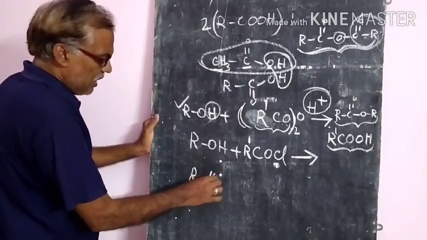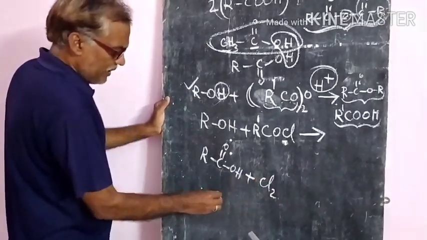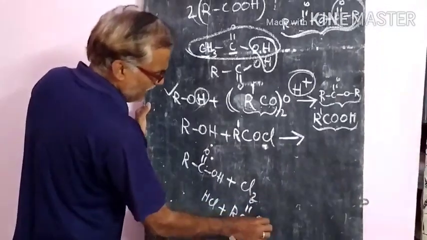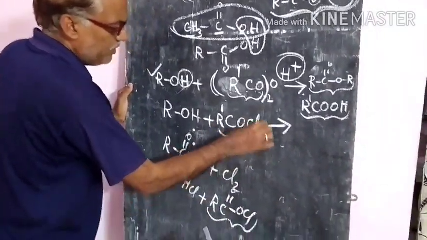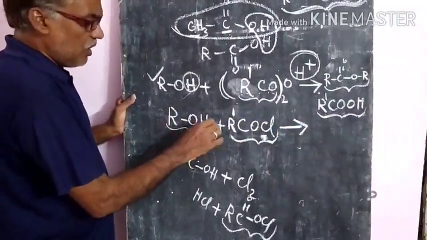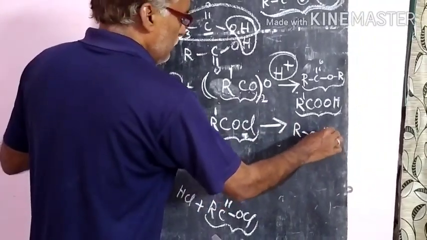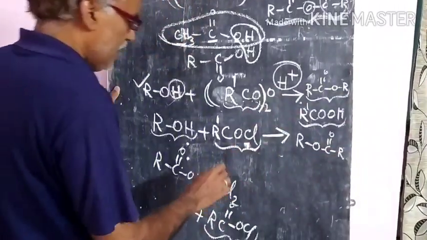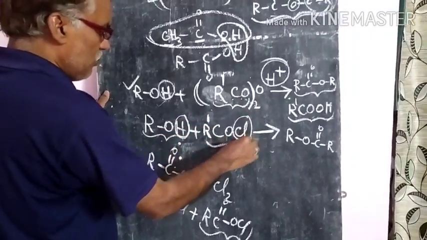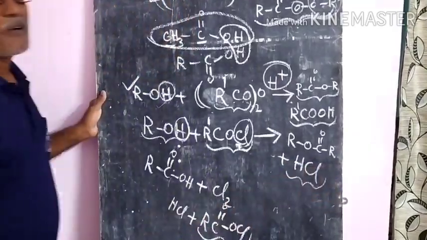Acid chloride means RCOOH, and on treatment with chlorine gas, the HCl molecule will be left out, or R-C double bond O-Cl, that is the acid chloride you will get. Treatment of acid chloride with alcohol also forms the ester, R-C double bond O-O-R. And again, what is left out here? H will be removed and Cl will be removed, and you will get HCl, that acid, as the byproduct.